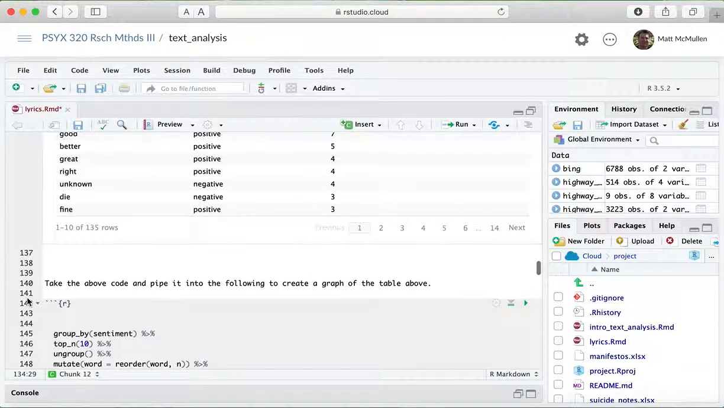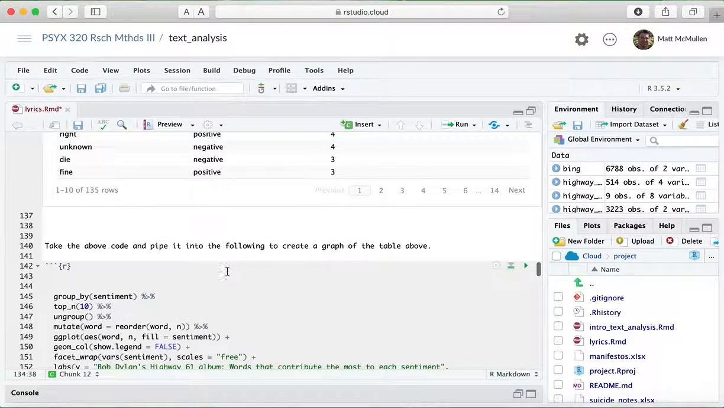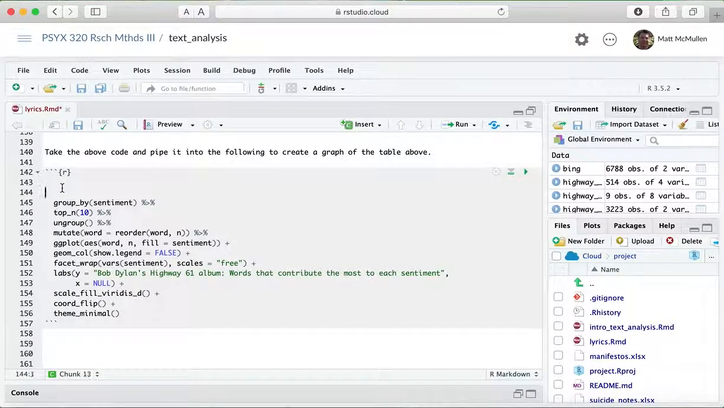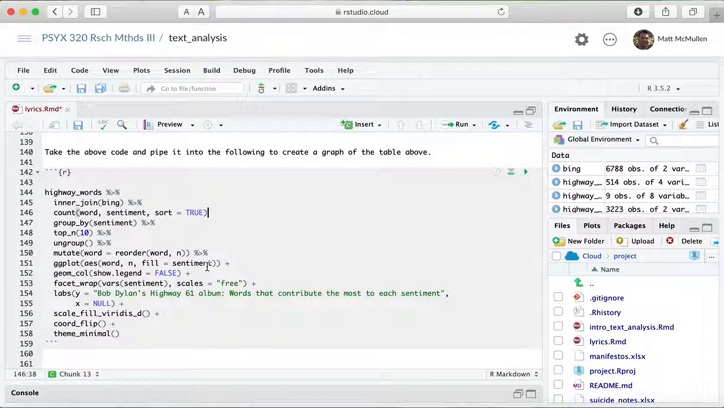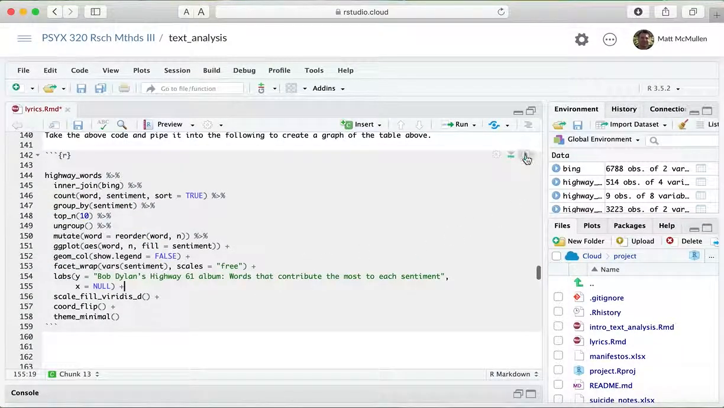But what we can do, so it says take the above code and copy it. I'm going to make a graph of the positive and negative words that are appearing in this table to make it a little easier to read. So I take that generated table, and when you paste it in, make sure you put the pipe in to connect it to the rest of it. I won't go into the details here, but it's our ggplot creating a bar chart by sentiment, with the title, and it changes the color and some of the stuff that we've seen before. So let's execute that.